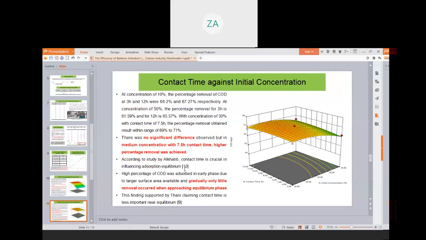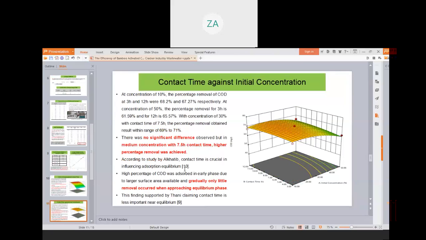At a concentration of 10%, the percentage removal of COD at 3 hours and 12 hours was 68.2% and 77.27% respectively. At a concentration of 50%, the percentage removal for 3 hours is 61.59% and for 12 hours is 65.57%. With a concentration of 30% and a contact time of 7.5 hours, the percentage removal obtained was within the range of 69 to 71%.